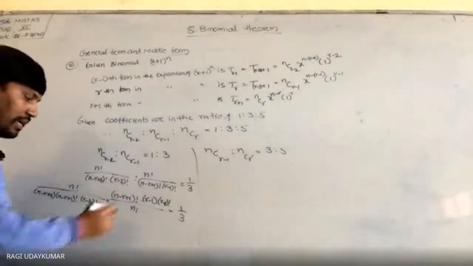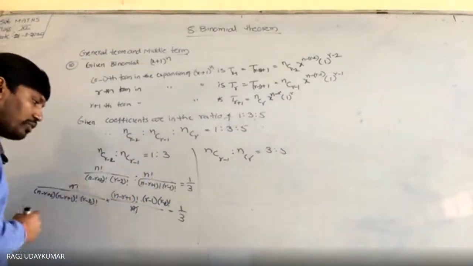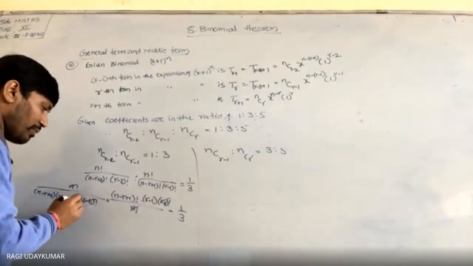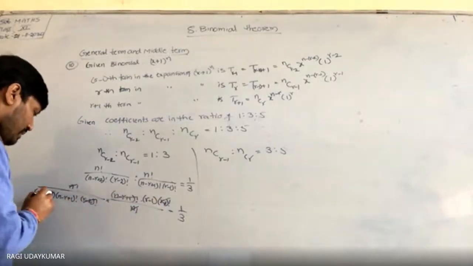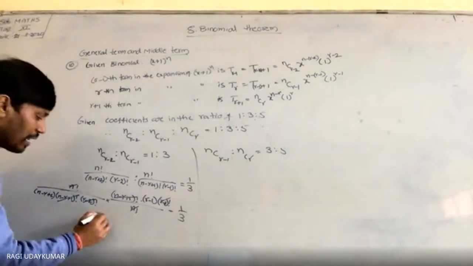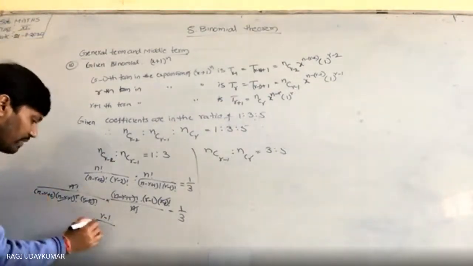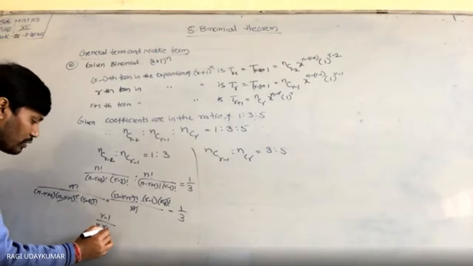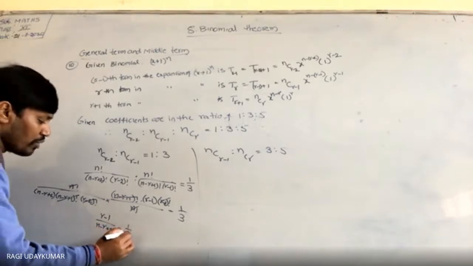Now see, n factorial cancels, r minus 2 factorial cancels, n minus r plus 1 factorial cancels. So what is left over in the numerator? r minus 1. What is left over in the denominator? n minus r plus 2, is equals to 1 by 3.